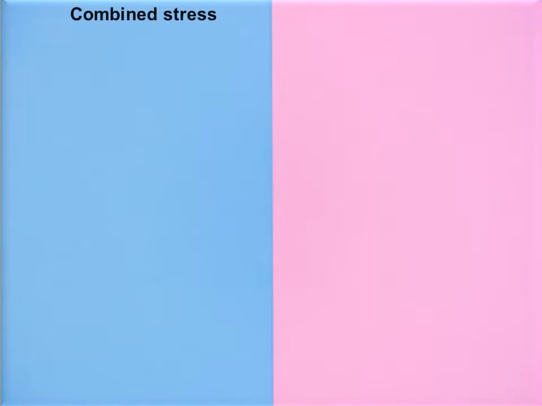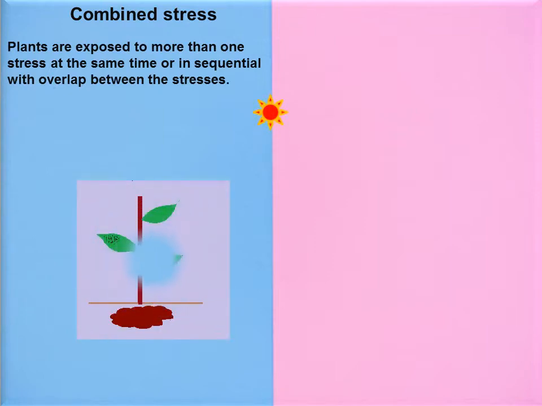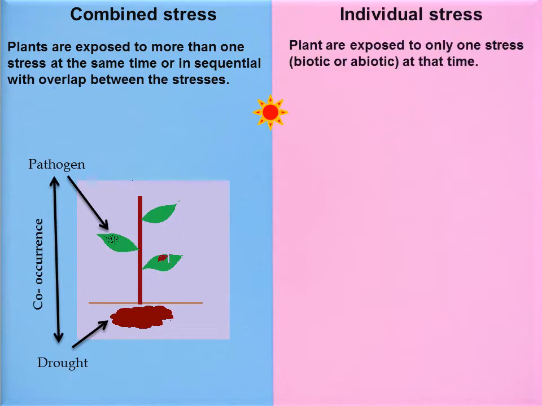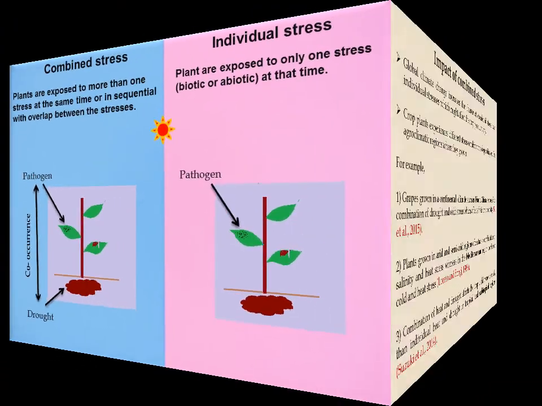In combined stress, plants are exposed to more than one stress at the same time or in sequence with overlap between the stresses. Here, in this diagram, you can see that pathogen and drought attack the plant at the same time, whereas in individual stress, plants are exposed to only one stress. Stress may be biotic or abiotic at that time. Here, you can see in this diagram, only a pathogen attacks the plant.